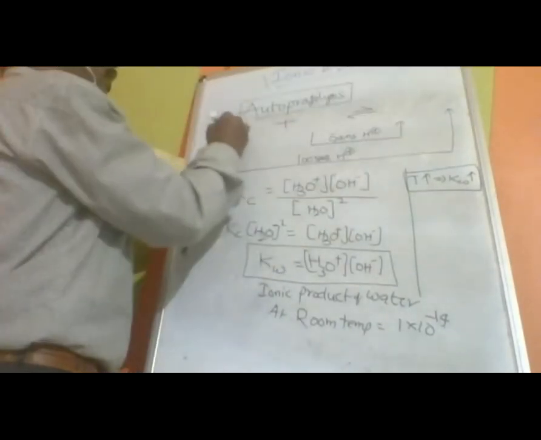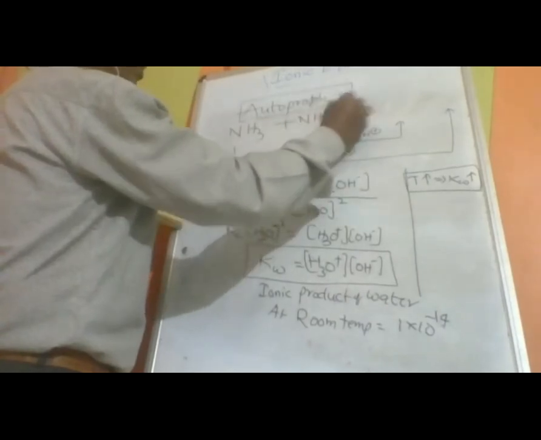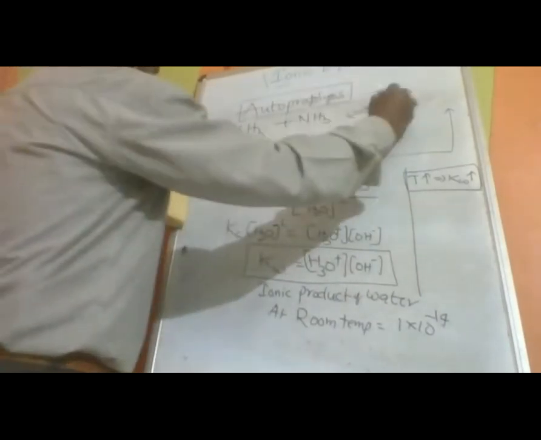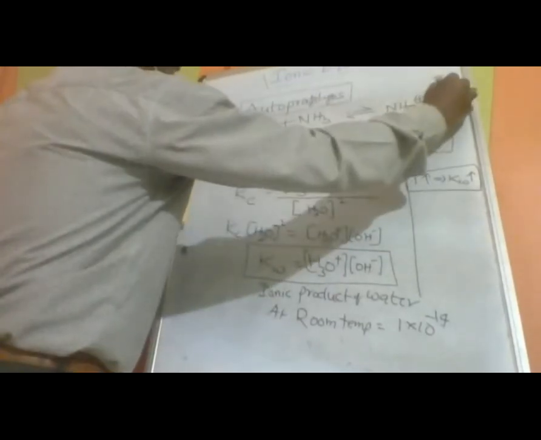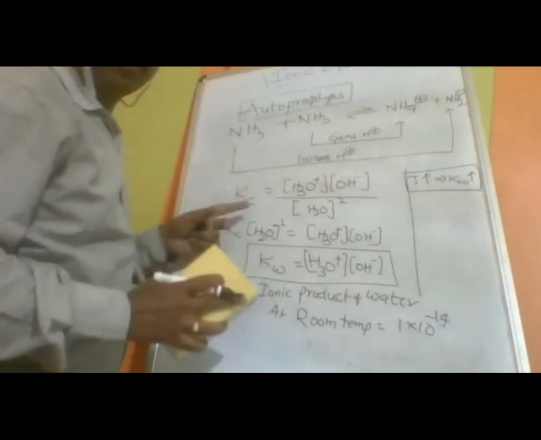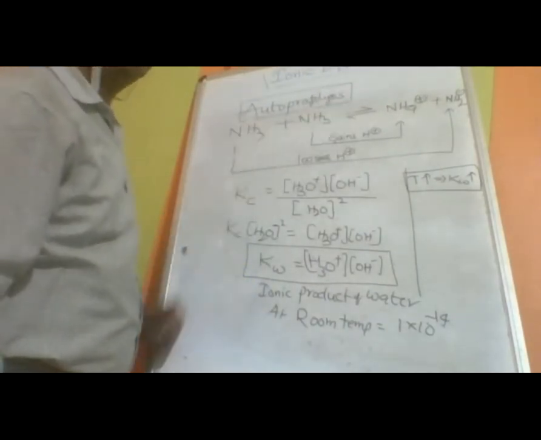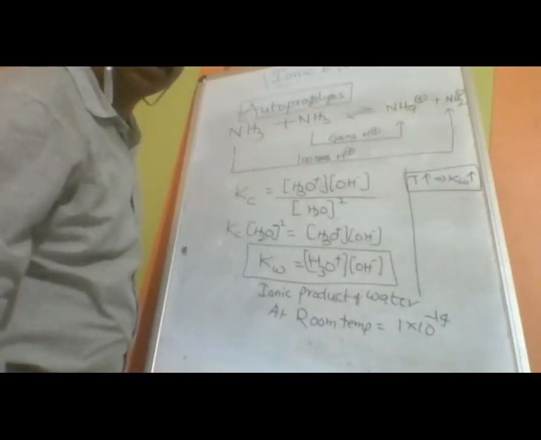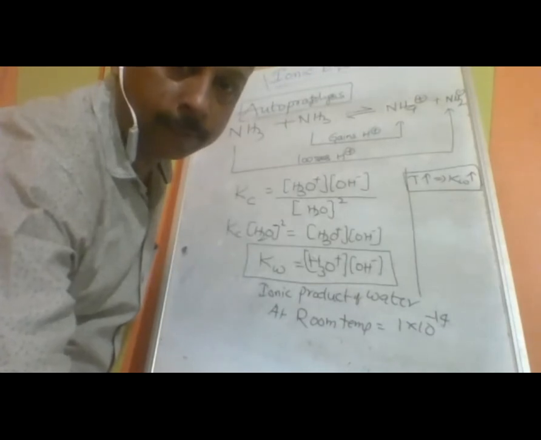Auto means same molecule. NH3 gains a proton to form NH4 positive, and it loses a proton to form NH2 negative. So the ionic product of ammonia is NH4 plus into NH2 minus. Is it understood? Rest all we will study afterwards.